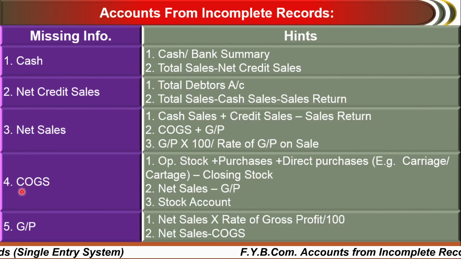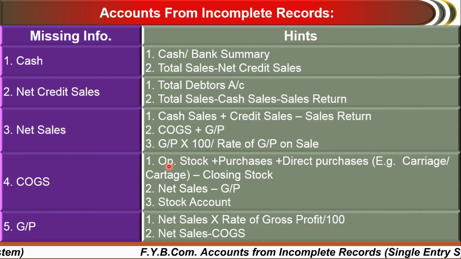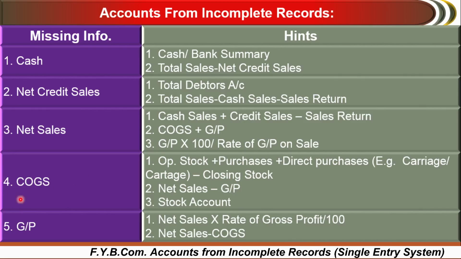Fourth missing figure or fourth missing information is COGS. You can find out the net sales through COGS, but if you don't have COGS, that is cost of goods sold, in that case you have to find out the COGS. For calculating the COGS, you have to maintain the opening stock plus purchases plus direct purchases, for example carriage, cartage, etc., minus closing stock. So you will get the COGS. Or there is another method, that is net sales minus gross profit or stock amount.